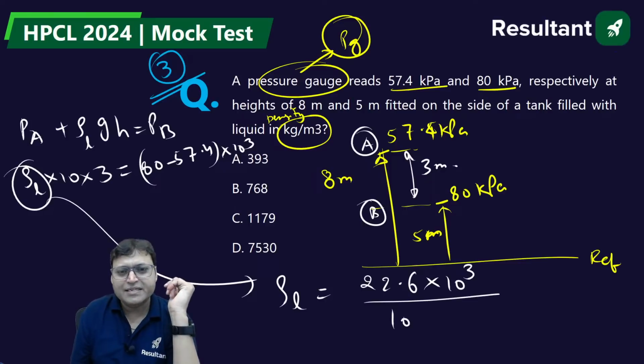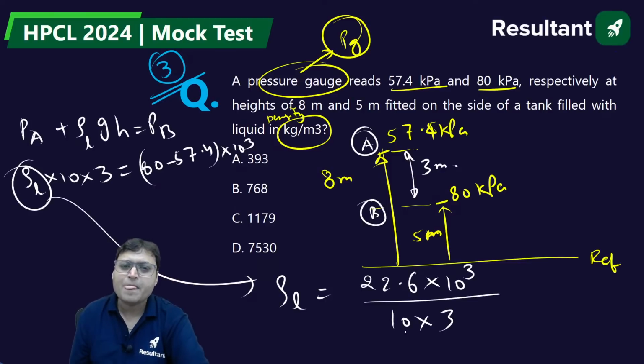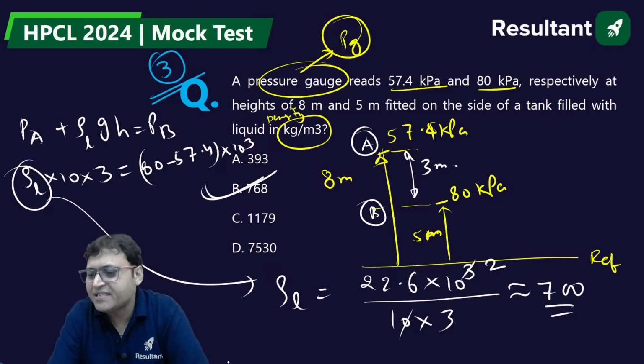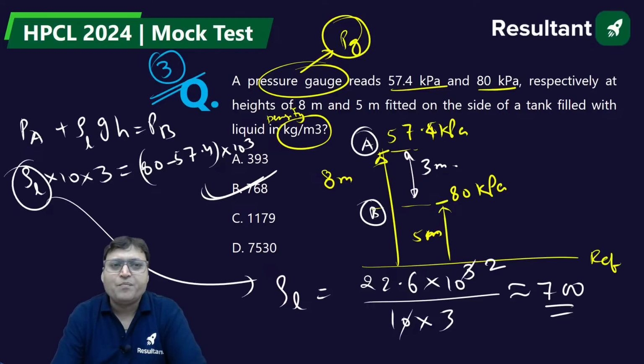Divide by 10 into 3. Yes or no? So it will be something around 7 into 100. It is around 700 something, isn't it? Greater than 700. B will be the answer for question number 3. Question number 3, B.